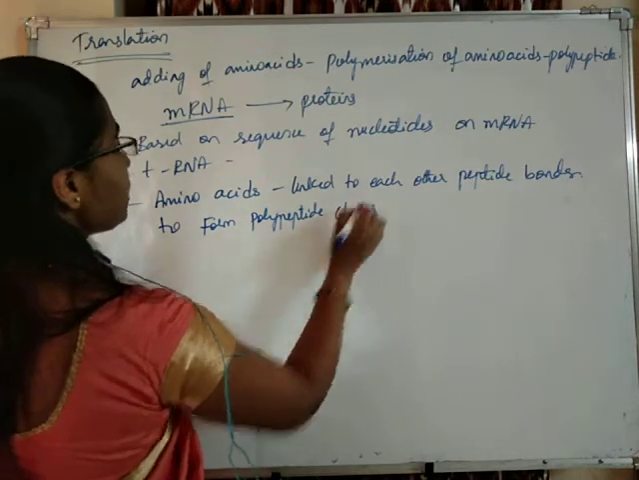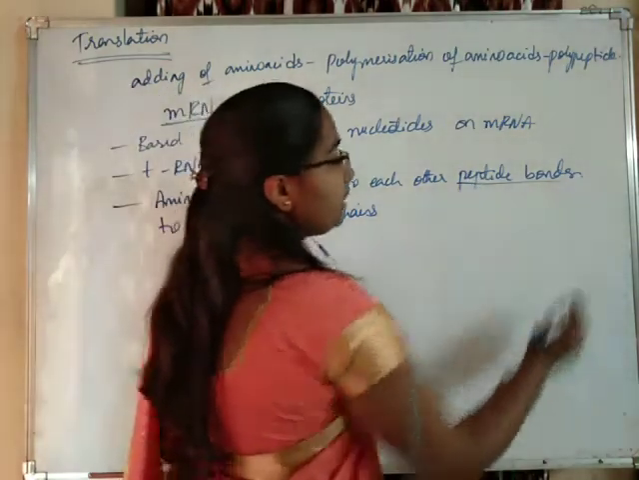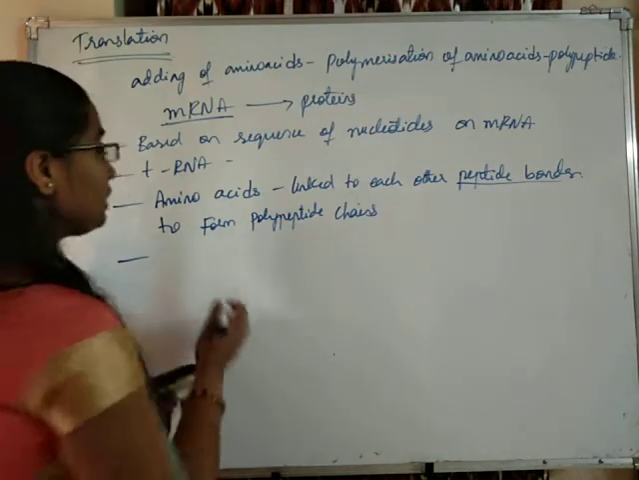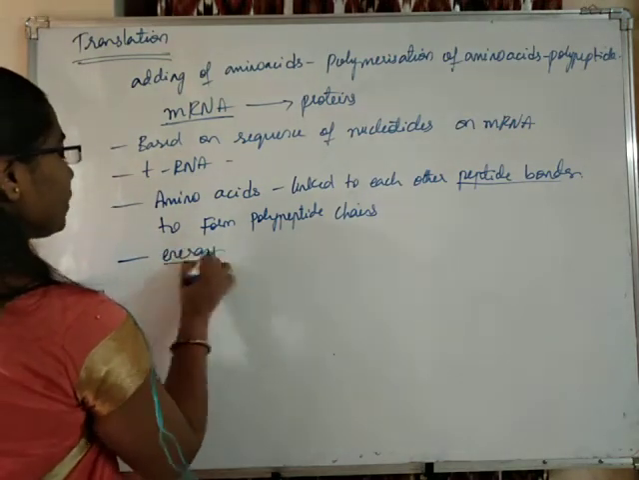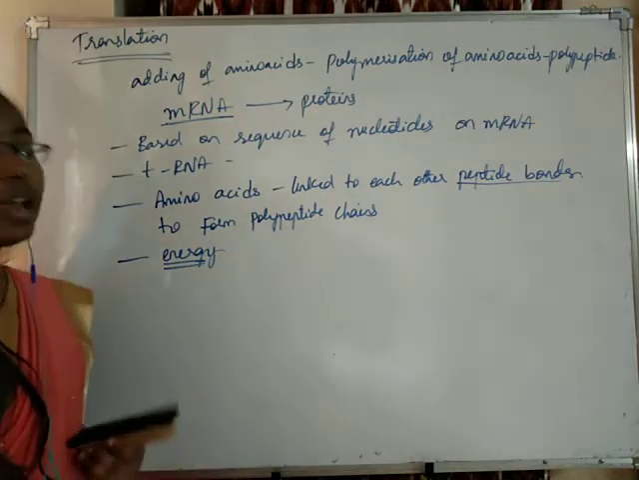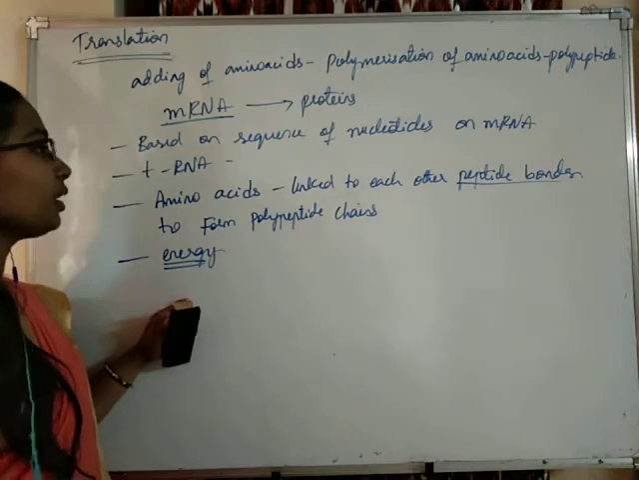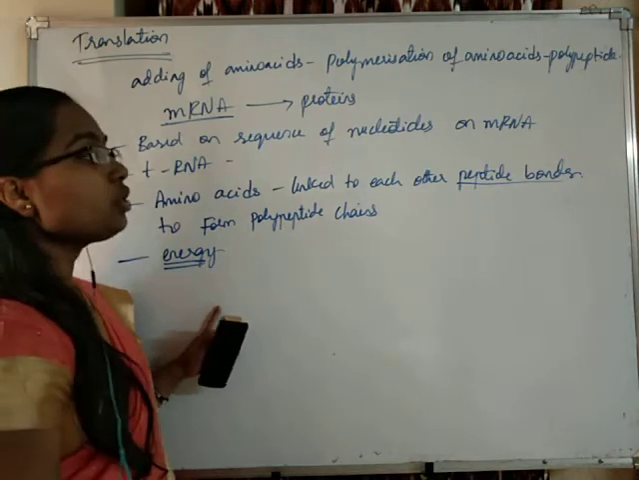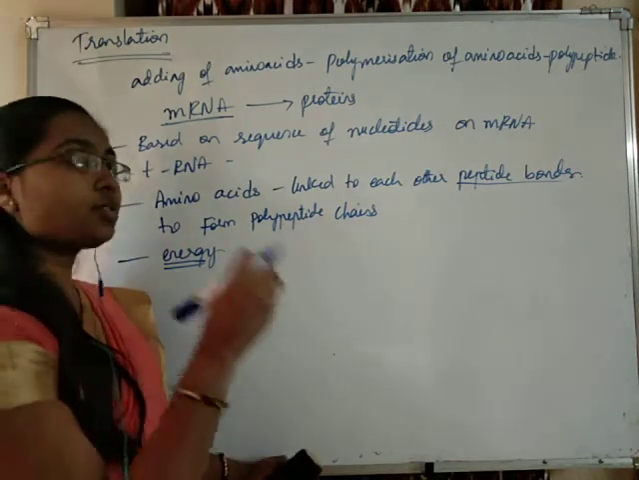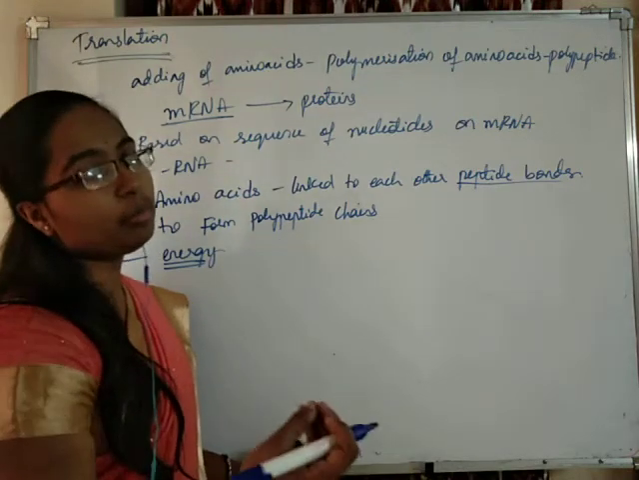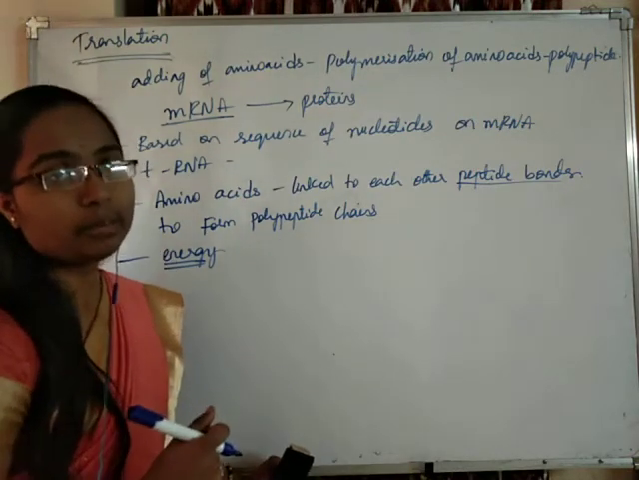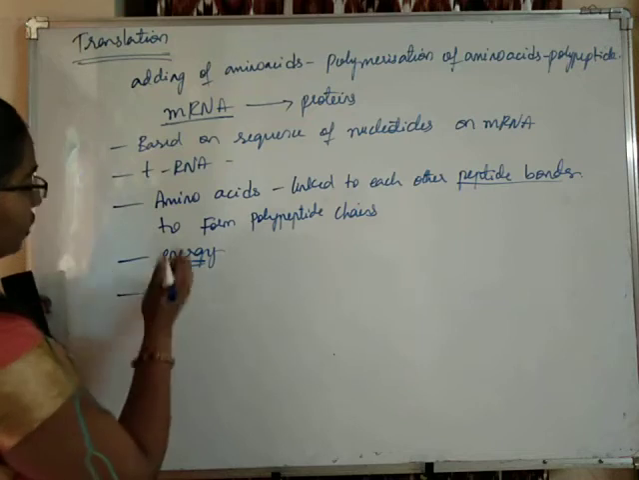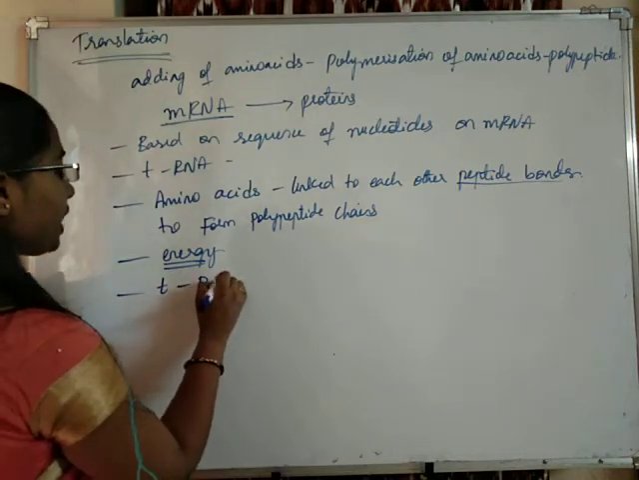To form polypeptide chains, peptide bonds are formed between the amino acids. Peptide bonds require energy for their formation. Before the amino acid is transferred onto the polypeptide chain, energy is first added. So before polymerization of amino acid chains, the transfer of energy onto the tRNA will occur.